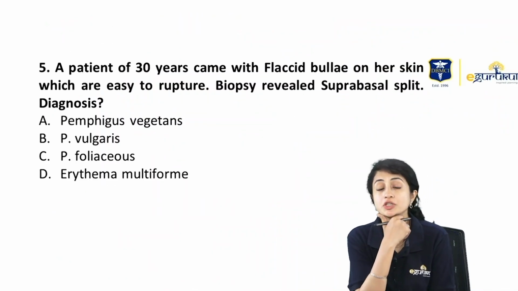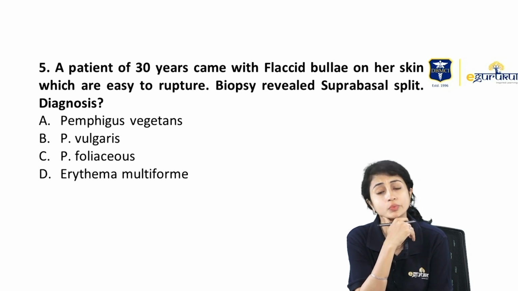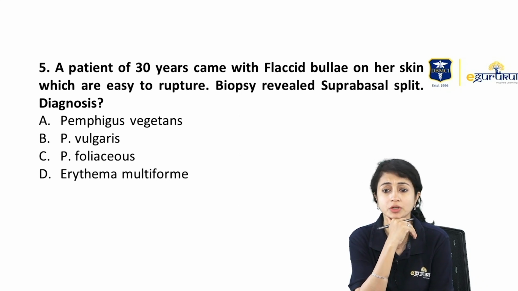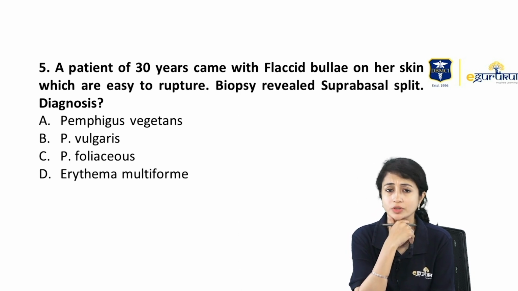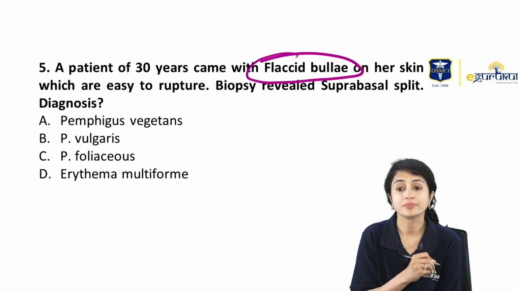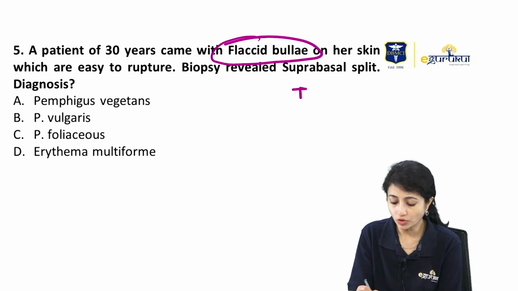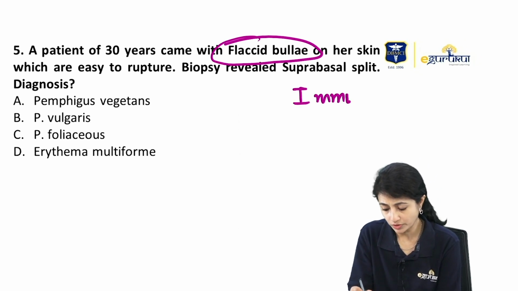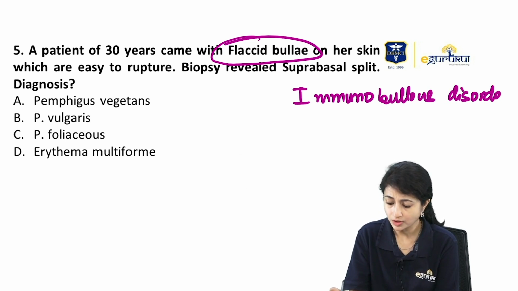Okay. A patient of 30 years came with flaccid bulla on her skin, which are easy to rupture. Biopsy revealed suprabasal split. What is the diagnosis? Again, a very, very easy question. Flaccid bulla. Now, if you remember, we'll go back a little. When we talked about our immunobullous disorders, from the question, you know that we are talking about immunobullous disorders, even looking at the options.